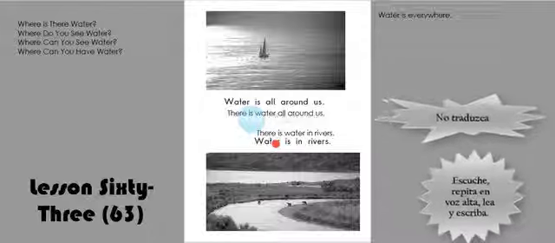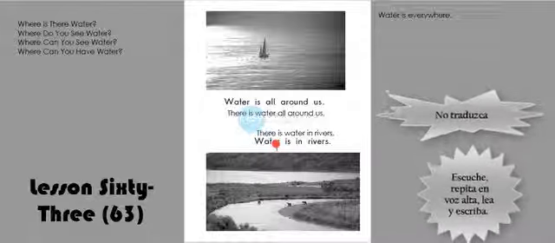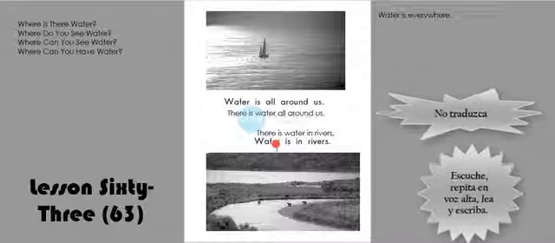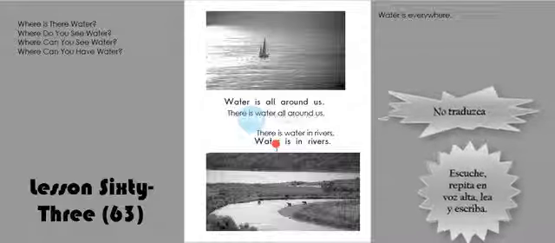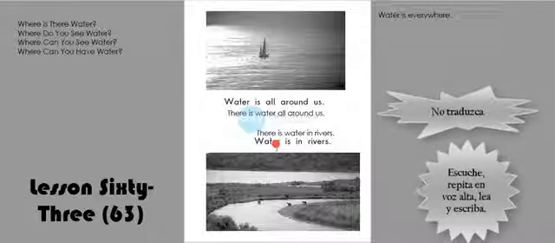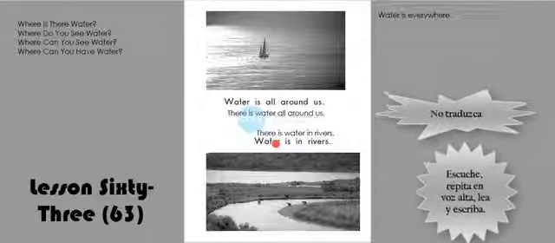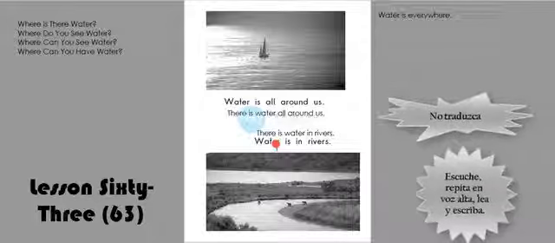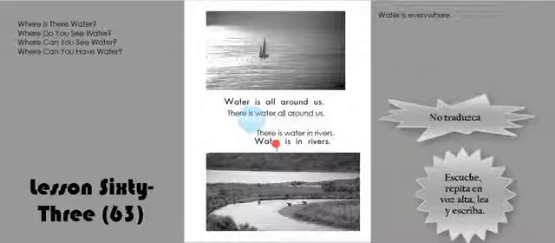In Colombia, we have many rivers. Some are big, some are little. For example, we have the Cauca River, the Amazonas River, the Orinoco River, the Magdalena River, the Meta River, and many, many more rivers, right? Now let's turn the page.